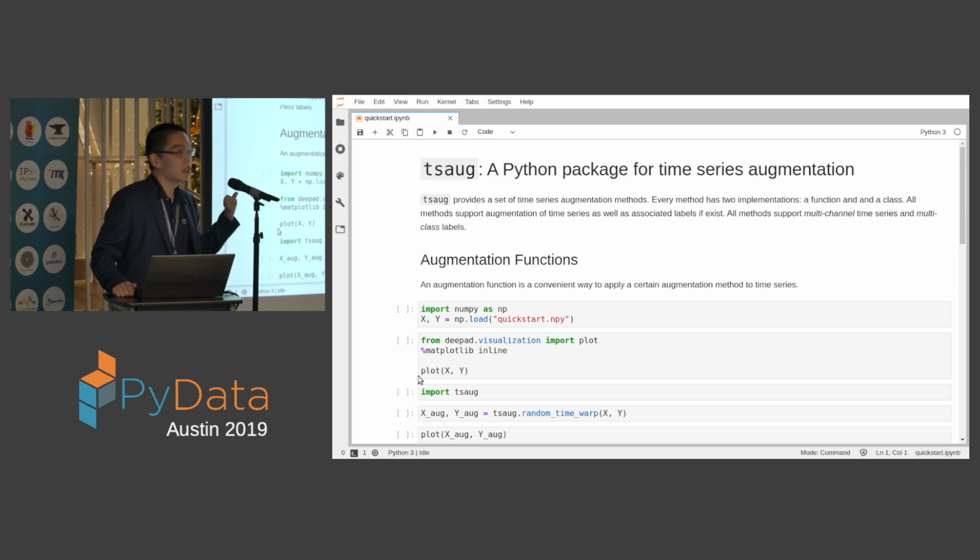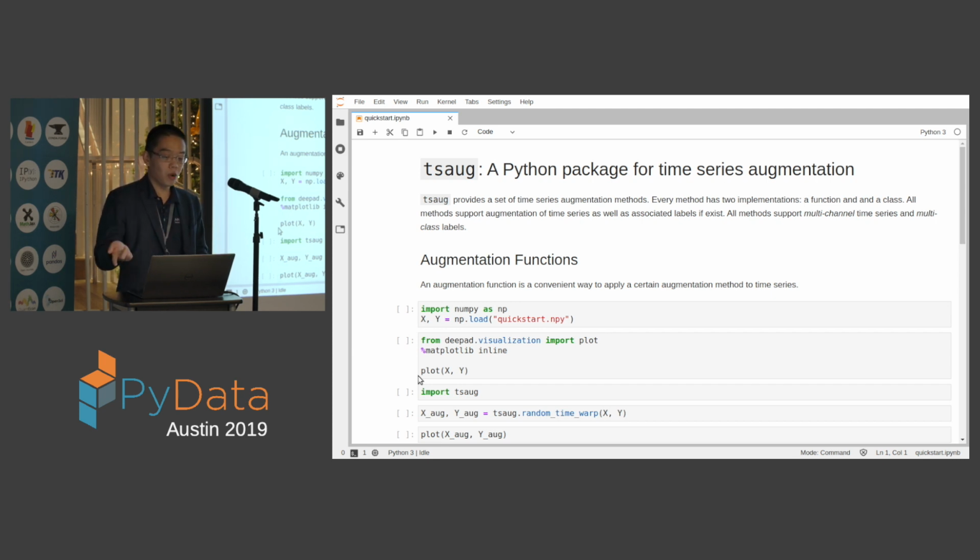And this is another open source package we recently also released called TSOG. It is a package to do data augmentation on time series data. If you're working on deep learning stuff, for example image, you're probably pretty familiar with all those ideas of data augmentation. You have an image of a cat, and then you stretch it, you flip it, you add noise to it, you zoom in, zoom out, crop, and then you suddenly have 10 times of cat images.